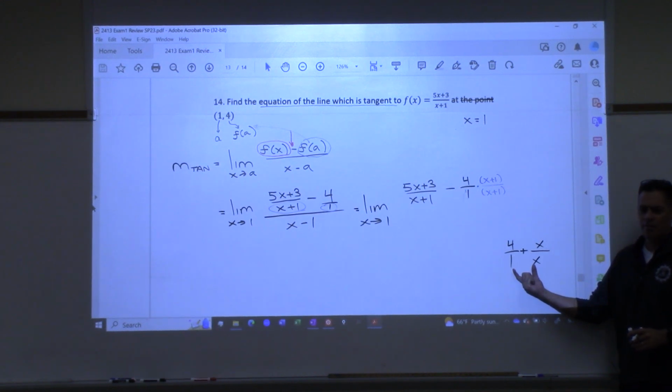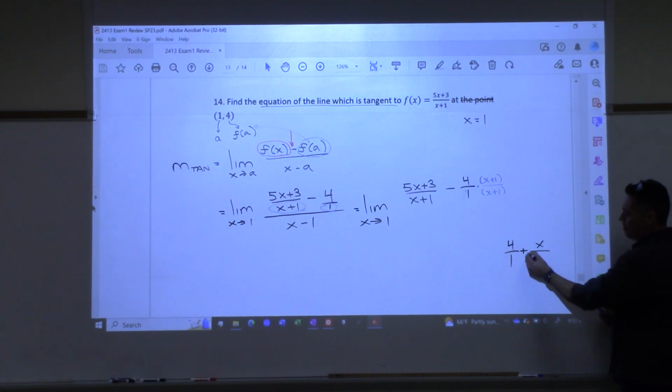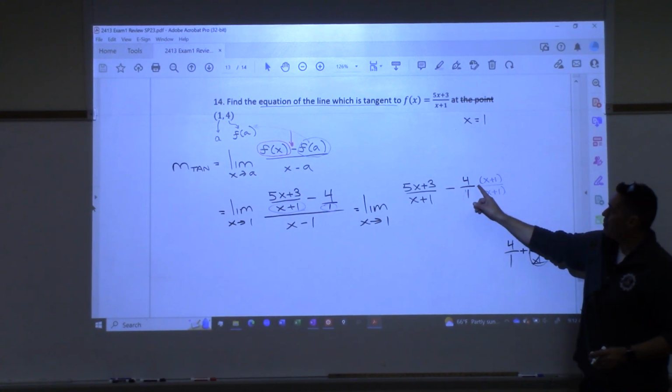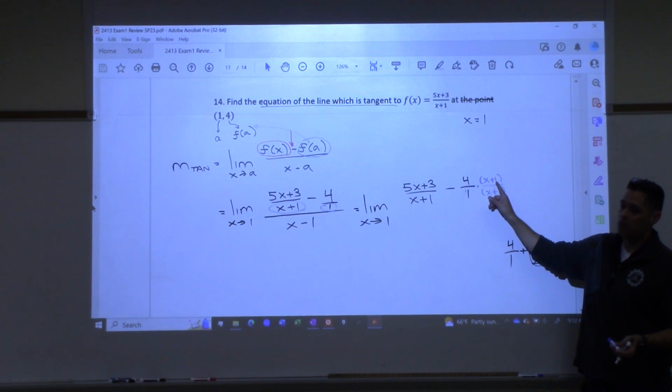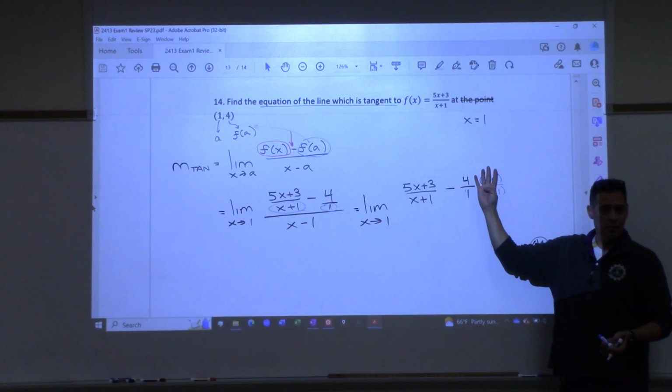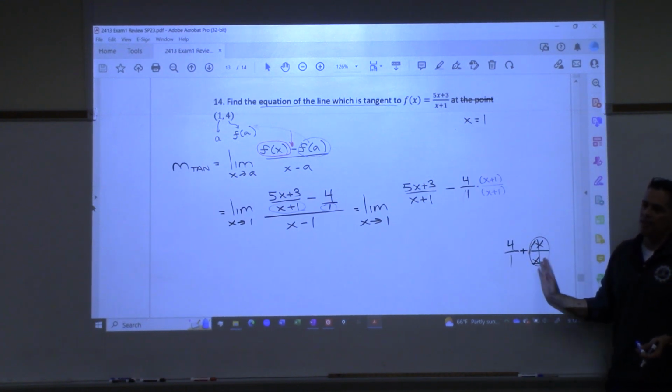No, right? Why? Well, this is 1, right? That's a 1. If I take 4 and add 1, do I still have 4? No, right? If I take 4 and multiply by 1, do I still have 4? Yes. So this right here doesn't change the problem. It's still a 4. This changes. So this is like illegal algebra. You're not allowed to do this, all right?